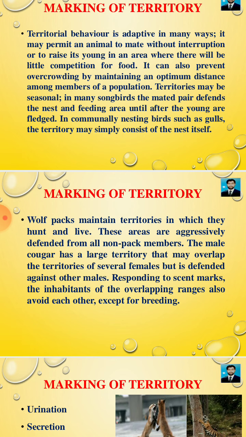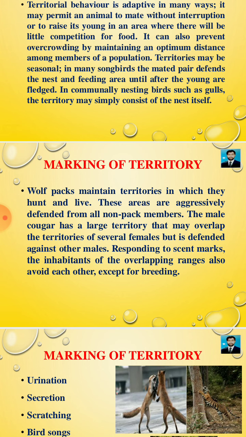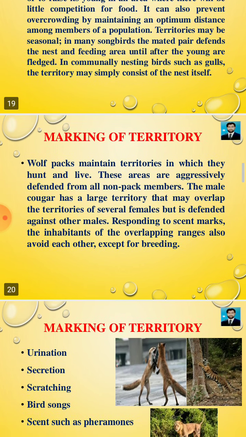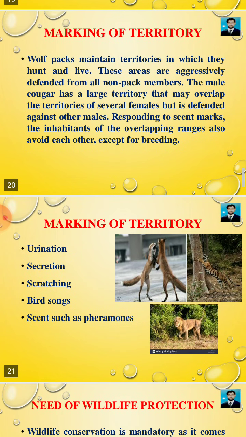Territories may be seasonal. In many songbirds, the mated pair defines the nest and feeding area until the young are fledged. In communally nesting birds such as gulls, their territory may simply consist of the nest itself.